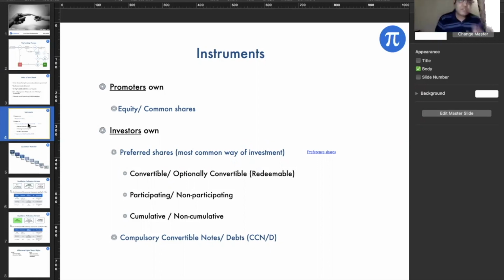So this brings me to this instrument, the PPT, where, as we know, the promoters, the founders own equity or common shares, and the investors own the preferred shares, right? Either they invest through preferred shares or they invest through CCDs, which we discussed in the morning.